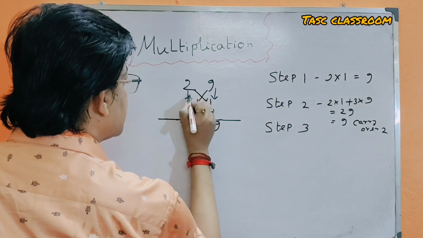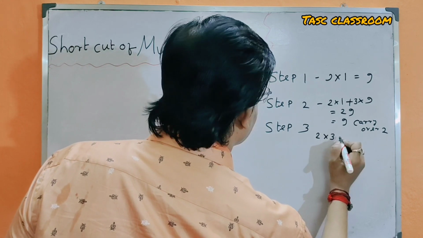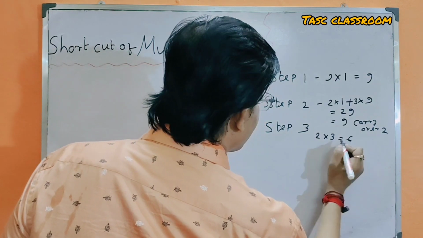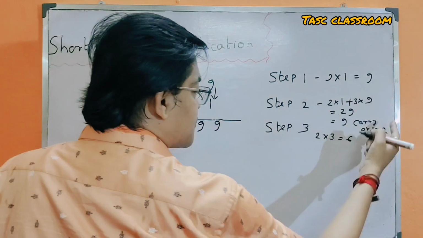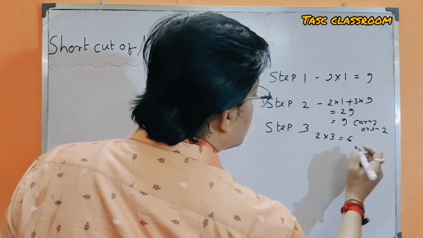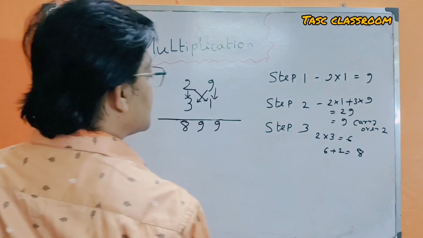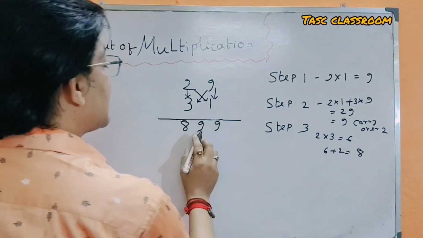Step 3: 2 is multiplied by 3 equal to 6, and the previous carry over 2, then 6 plus 2 is equal to 8. Then the answer is 899.